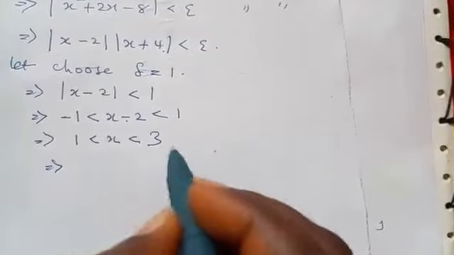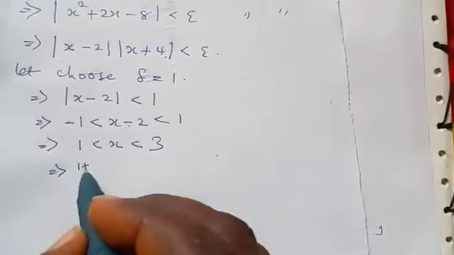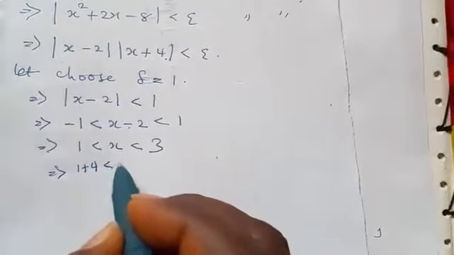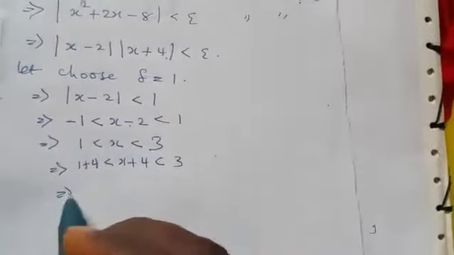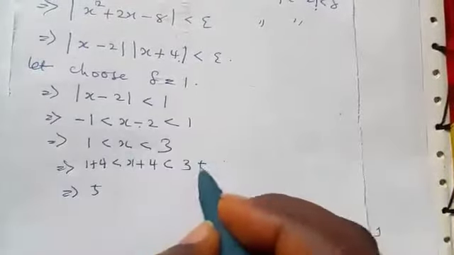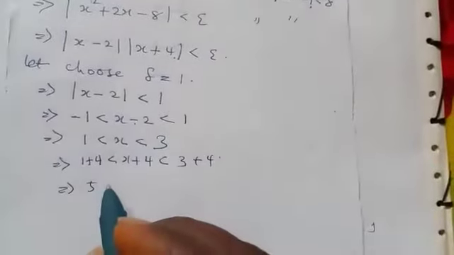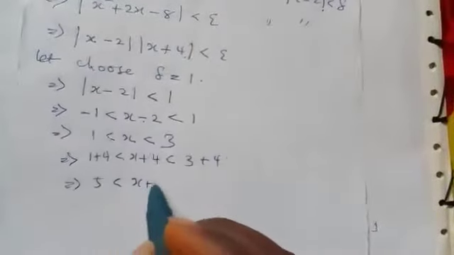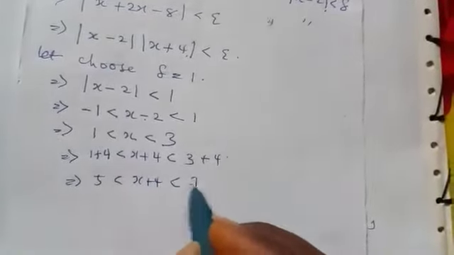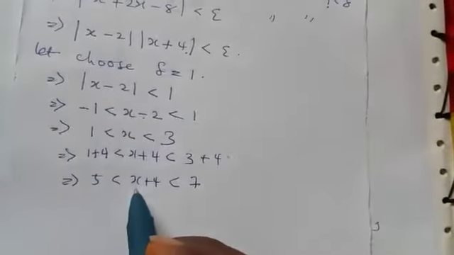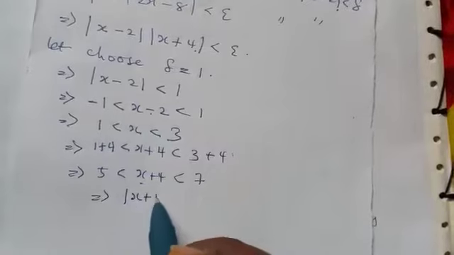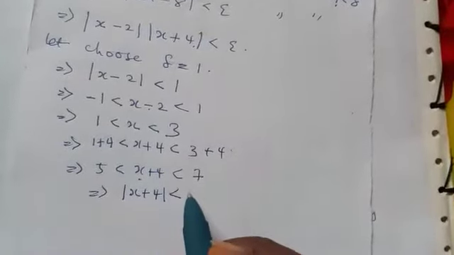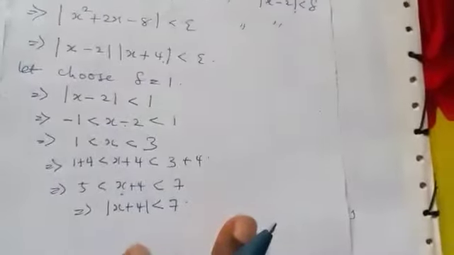Now, if you add 4 to both sides, that is 1 plus 4 is less than s plus 4 is less than 3 plus 4. This implies that 5 is less than s plus 4 is less than 7. So s plus 4 is greater than 0. This will simply mean that the absolute value of s plus 4 will be less than 7, or we can pick it to be equal to 7.